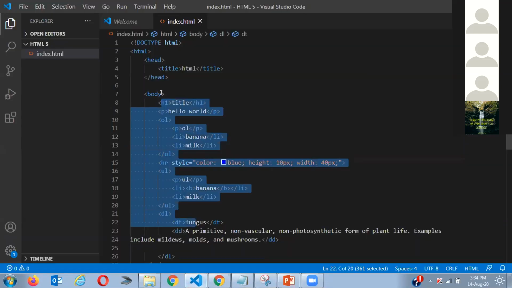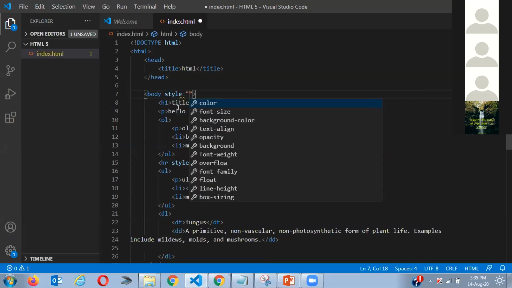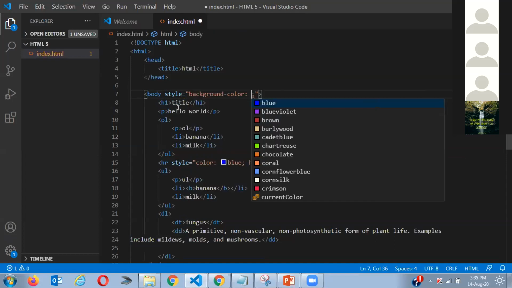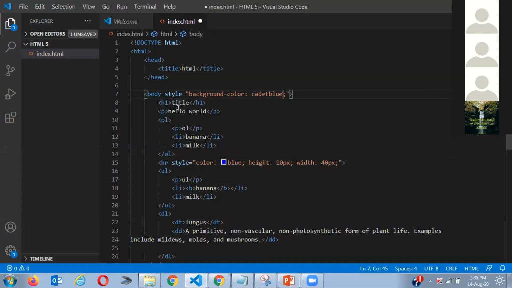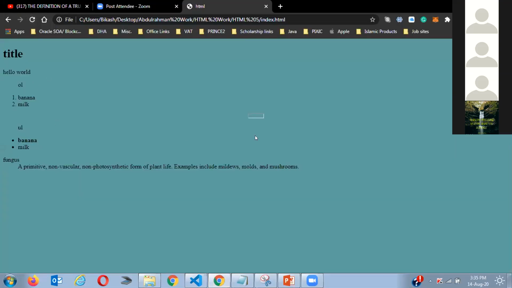So what can I do? Where should I style to make the color different? That will be happening in body, because body is the place where you're writing all this stuff. So all I write is style. Okay, it's asking me what do you want. So I say background color. I would say, I don't know, brown, to blue, and we save this. Now you guys look at this, and it comes as the body.